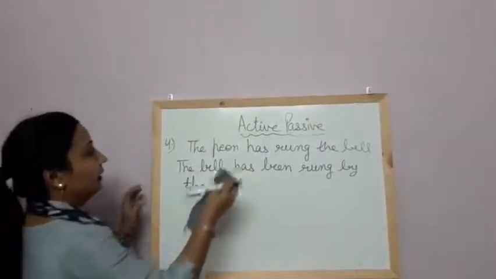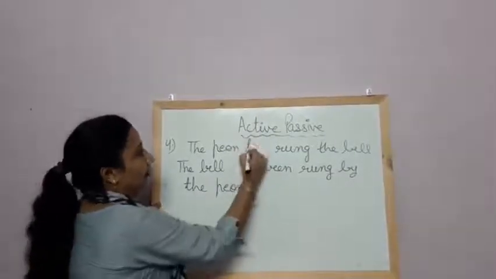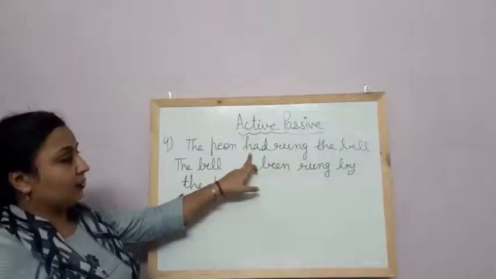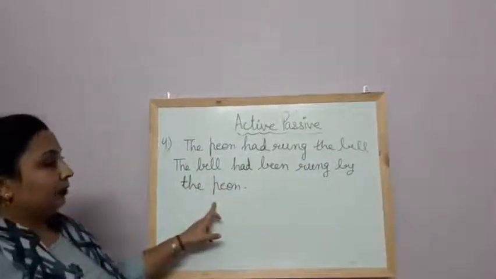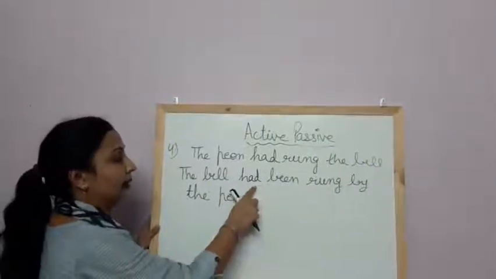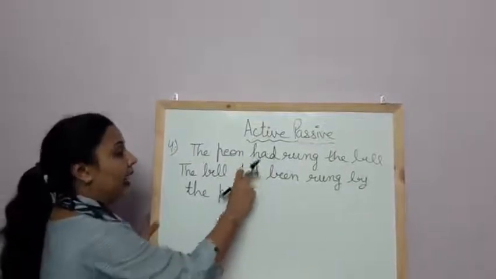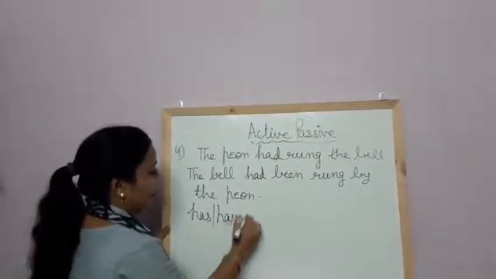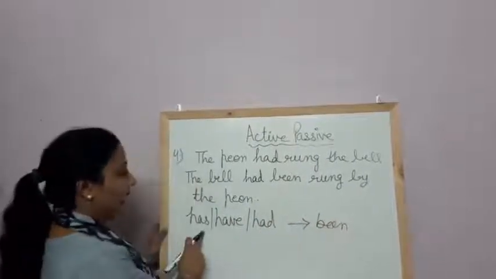Similarly, if we are having a sentence in the past perfect, the peon had rung the bell. Now the sentence is in the past perfect tense. The bell had been rung by the peon. The rule remains the same in the past perfect and present perfect. Just we add has, have in the present perfect and had in the past perfect. If we are having has, have, had, we add been, both with has, have and had.